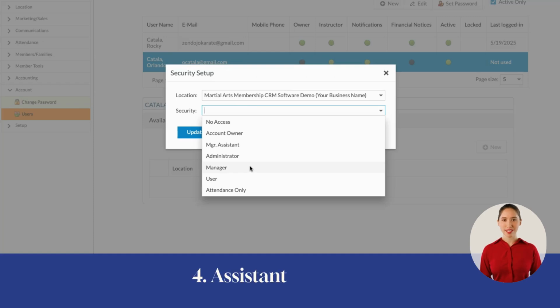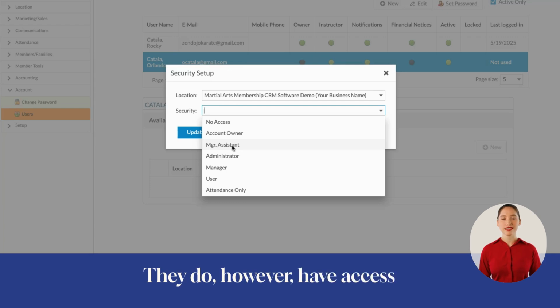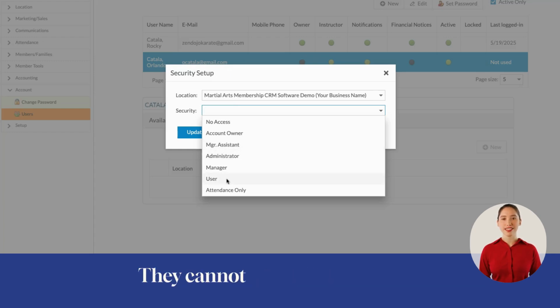4. Assistant Manager. Assistant managers can access most features, but cannot see financial data such as membership billing, daily monthly revenue, yearly payment totals. They do, however, have access to collections. They need this if they're responsible for following up on missed payments. 5. User. Users have read-only access. They can add notes, make calls, communicate with members. They cannot see financial data or make major changes.